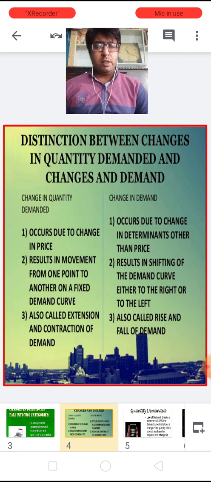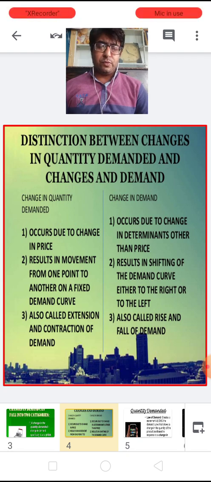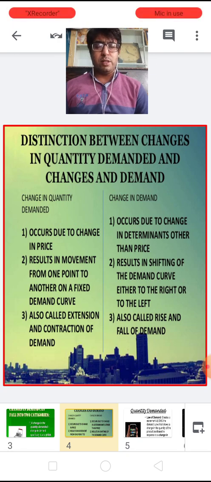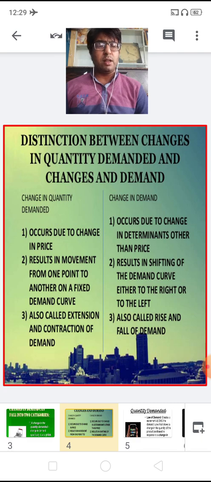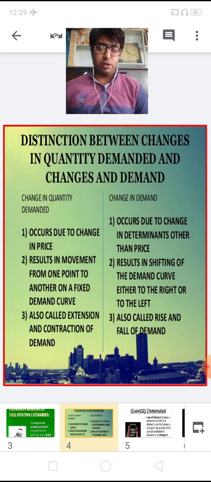So change in quantity demanded occurs due to change in price. This we have already understood. Now the change in demand occurs due to change in any determinants other than the price. Now our second point says that a change in the quantity demanded results in movement from one point to another point on a fixed demand curve, whereas change in demand results in shifting of the demand curve, either a rightward shift or a leftward shift.